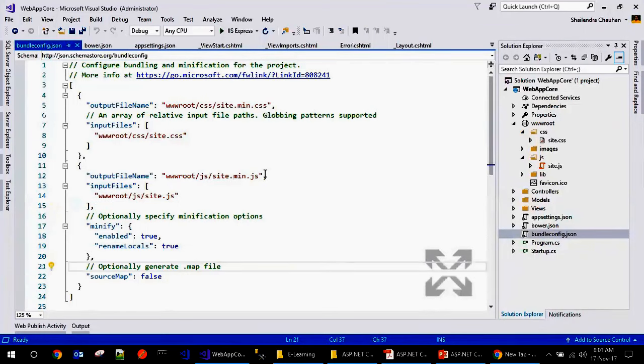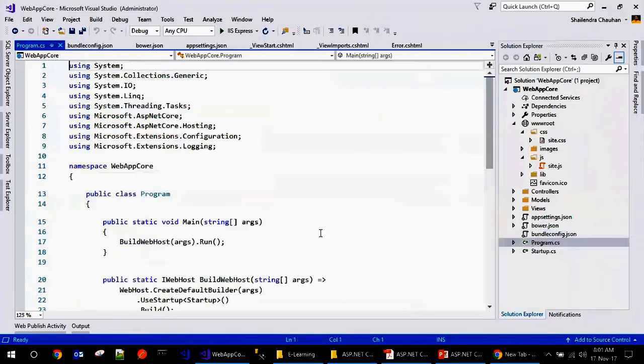So this is the setting for creating the bundling. If you remember the MVC 5, we use the bundle config there for creating the bundle. There we have bundle config.cs, but we have here bundle config.json. Everything in JSON we can define.